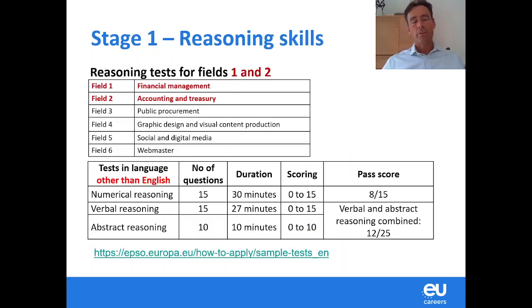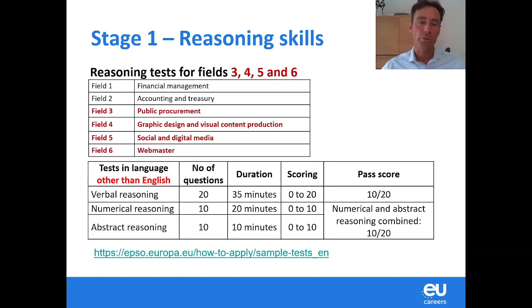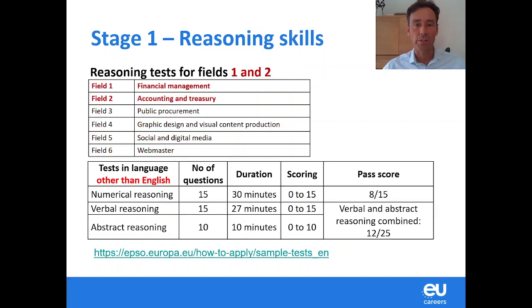Everybody who applies will be invited to this first step of reasoning skills. Now, since this competition has 6 different fields, this stage is a bit different depending on for which field you have applied. So as you can see, this slide shows you the reasoning skills procedure for fields 1 and 2. And then you'll see later on there's a slight difference for the fields 3, 4, 5 and 6.